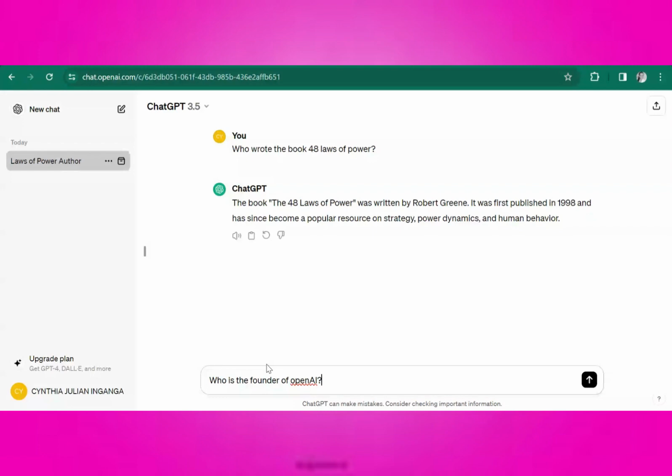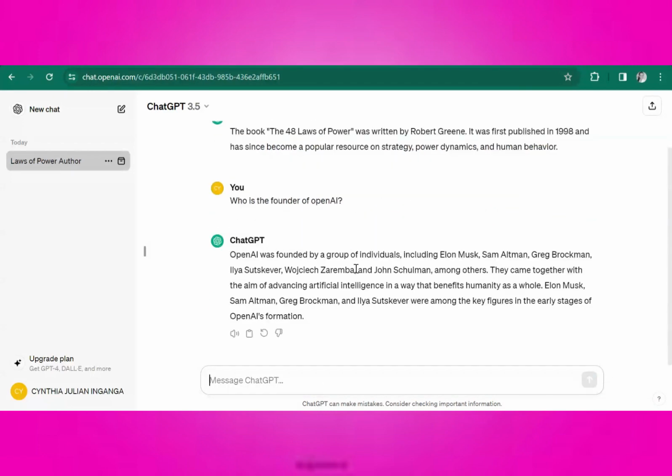Let's ask it something else. Who is the founder of OpenAI? There we go. OpenAI was founded by a group of individuals, including Elon Musk, Sam Altman, Greg Brockman, etc. So it gives you the specific answer to that question because we are looking for specific facts. Okay. So there's another way of prompting it to give longer answers. Let's look at prompt number 2, asking for suggestions.